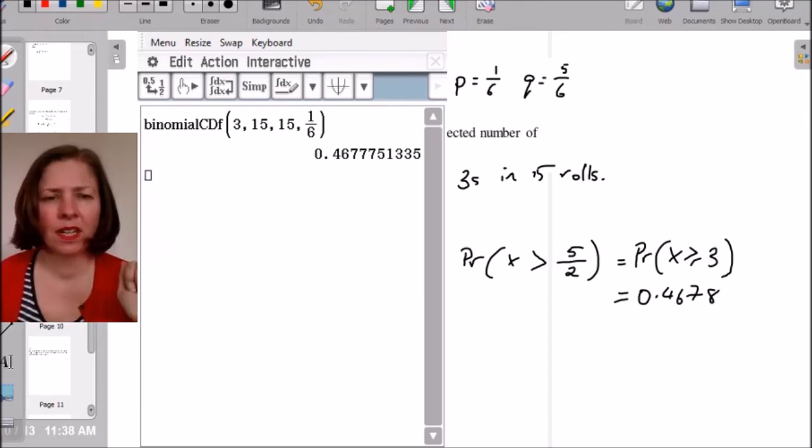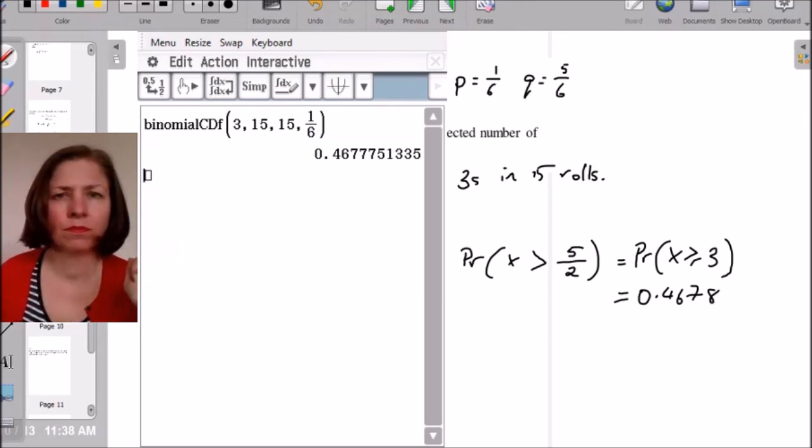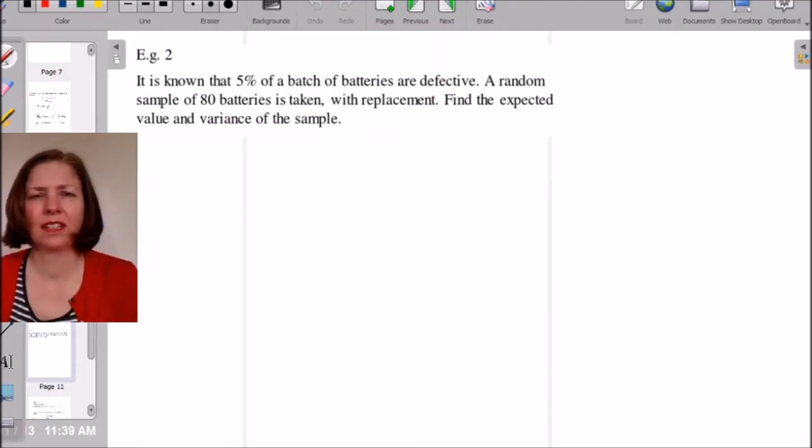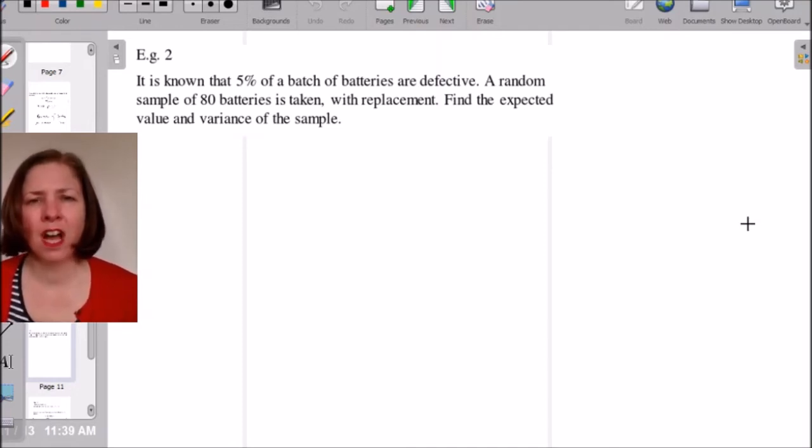Okay, let's go to the next example. Okay. So here's example 2. It is known that 5% of a batch of batteries are defective. A random sample of 80 batteries is taken with replacement. Find the expected value and variance of the sample.